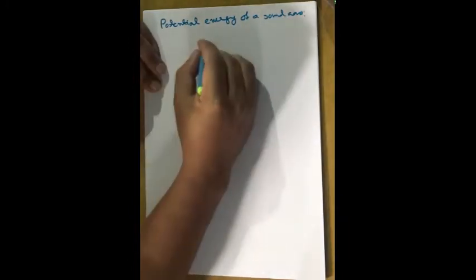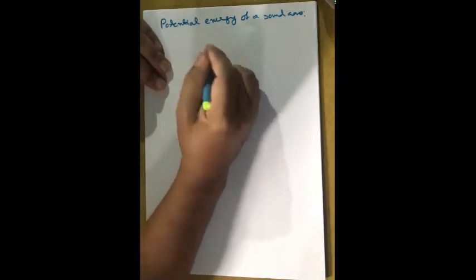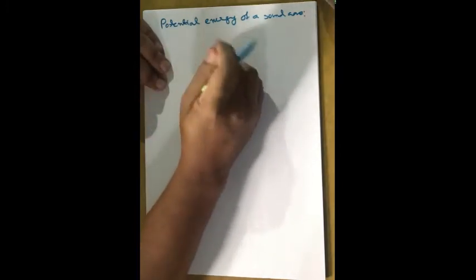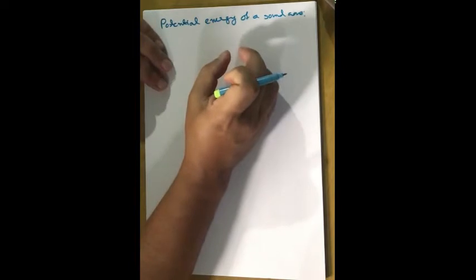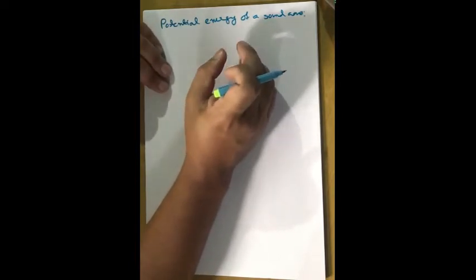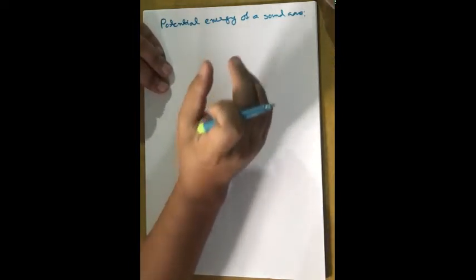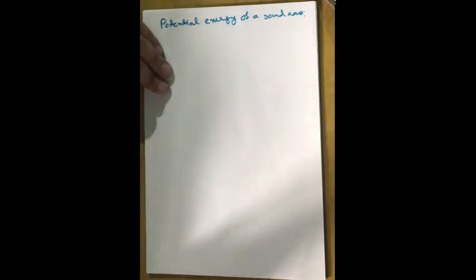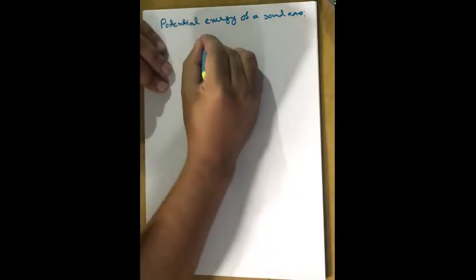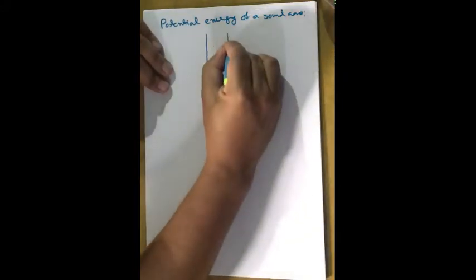As you have already known, when a sound wave travels through an air column, the air column will get displaced from its original position. In order to displace the air column from its original position, work has to be done on the system, and that work will be stored as the total energy of the air column. Suppose this is an air column.